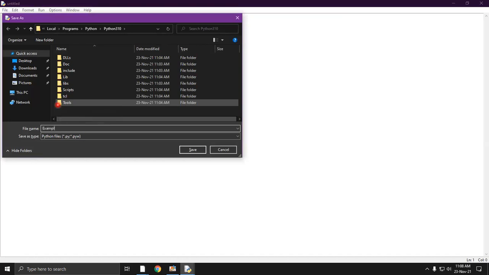Supposedly I am giving this file as example. Here you will find that save as type is Python file, that means the .py extension it will be followed. So I am just saving it. Now we will find example.py which is located in the C folder. Supposingly we have created a variable, let's say marks, and in which I have given its value 75. So we have created a variable marks and its value is 75.